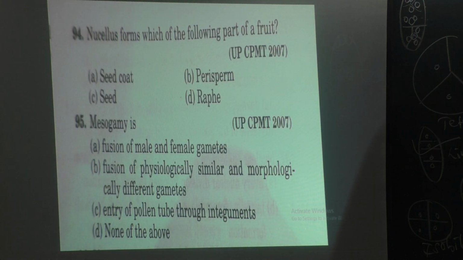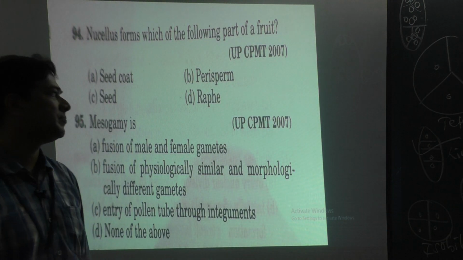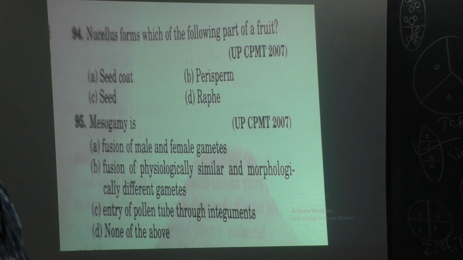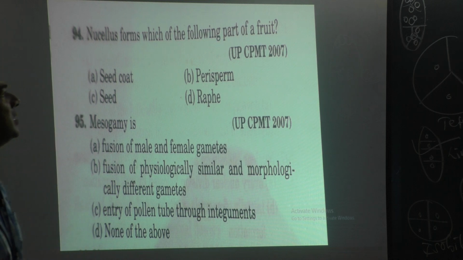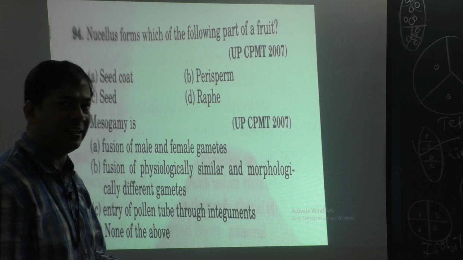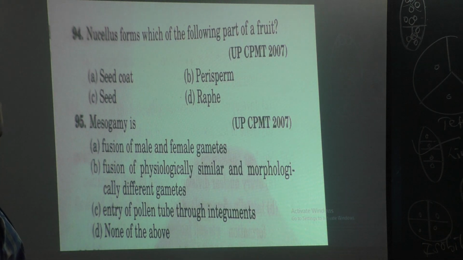Then, nucellus forms which of the following parts of the fruit? Again, UP medical entrance test. The nucellus is present just after the embryo sac. What does it become when the ovary becomes fruit? The ovule becomes seed in future. When the ovary becomes fruit, what does the nucellus become? Options: seed coat, perisperm, seed, and raphe.